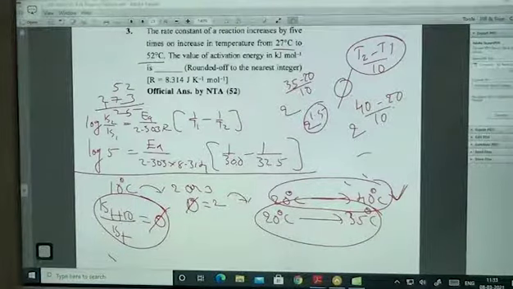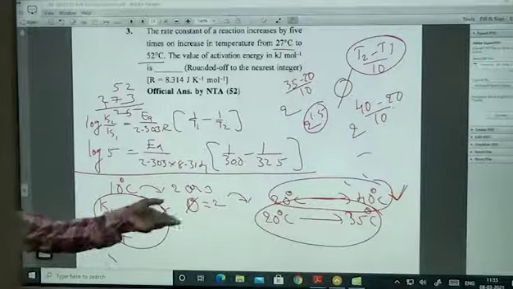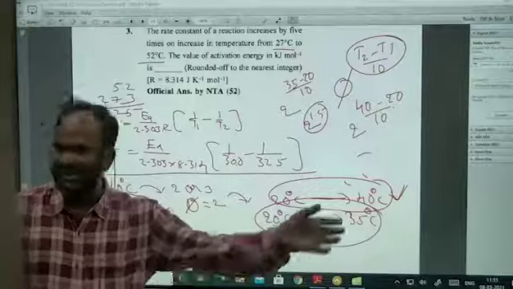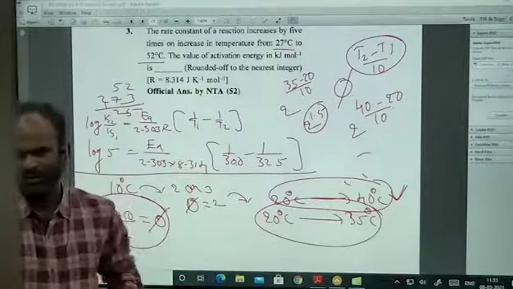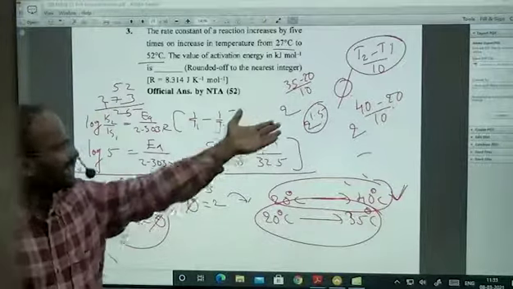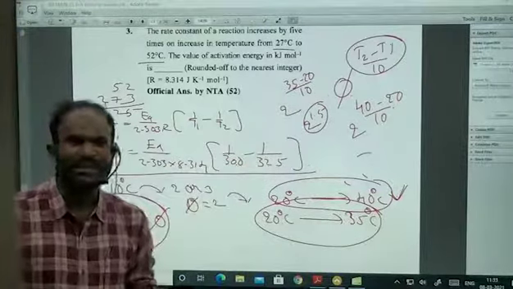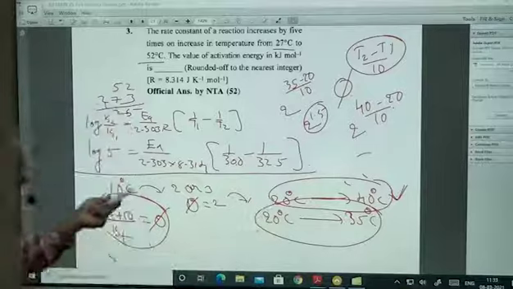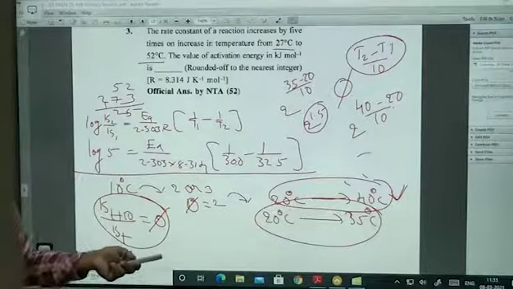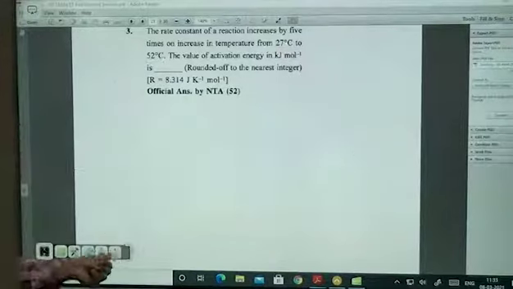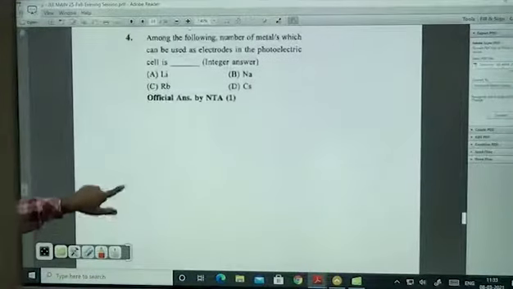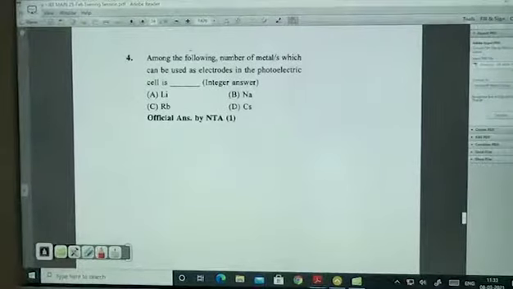Because JEE Mains did not go to this extent. But I'm just anticipating, because when I was teaching these LT people maybe a couple of days or maybe 10 days back, I gave this type of question. So anyway, I gave it to them and we are in that situation. So why don't I tell you, if it is useful, you can use it. If it is asked, you will be very lucky.